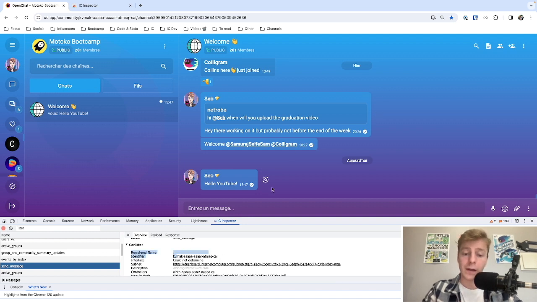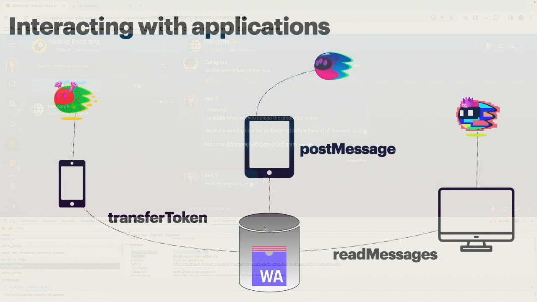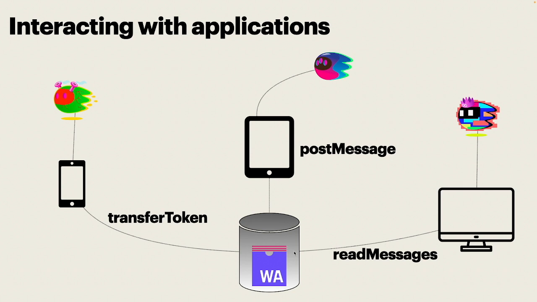So every interaction with the internet computer is actually a call to a canister. So as we've seen, any application built on the internet computer runs inside a canister. Every interaction that you have with the network is a message that is sent to a canister. An interaction can be posting a message on social media, transferring a token to a friend, or even just reading your messages on a messaging application. All those messages are processed by the canister, and an answer is returned to you.